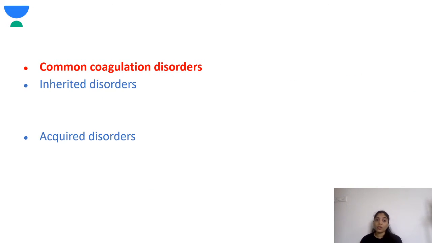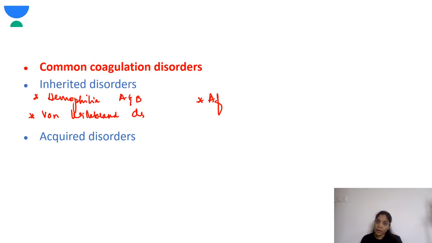Okay, next going to the coagulation disorders. In the coagulation disorders, there are inherited disorders and acquired disorders. In the inherited disorders, the most common ones are hemophilia A and B. There is von Willebrand disease. Then there is afibrinogenemia. So these are the various inherited causes.